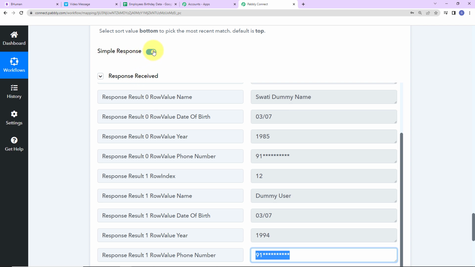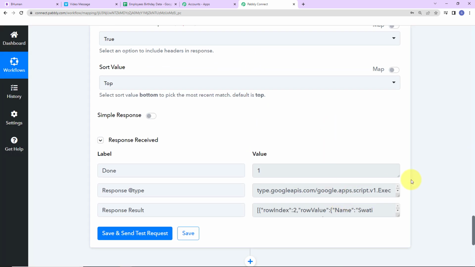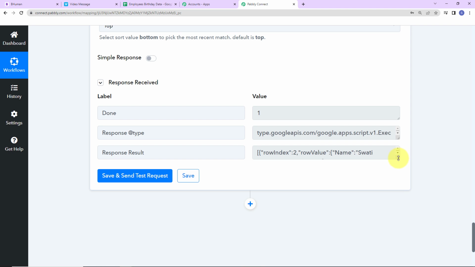So what I'm going to do is, first of all, I'm going to toggle this towards the left so that I can receive the same information in advanced format. Now I'm again going to click on save and send test request. And as we do that, here you can see we have received our result, but right now this is an